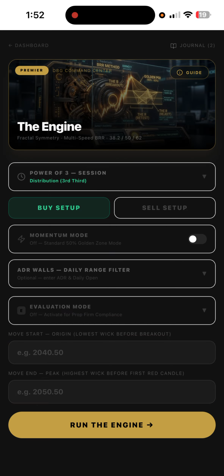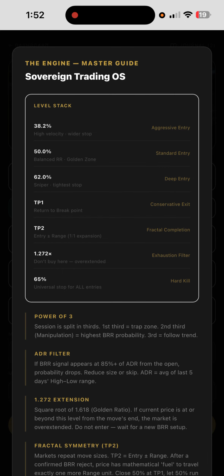So now we got the engine. And here at the engine, the first thing you're gonna see is up here we got a guide. And this is basically how it works, level stack. So 38.2% is a high velocity, wider stop, but it's an aggressive entry, right? This is our aggressive entry approach. Then we have the 50% balanced risk to reward is really our golden zone, our standard entry, right? We take this entry more than anything, right? Our standard entry is the 50%. We really like that area, right? It's our golden zone.